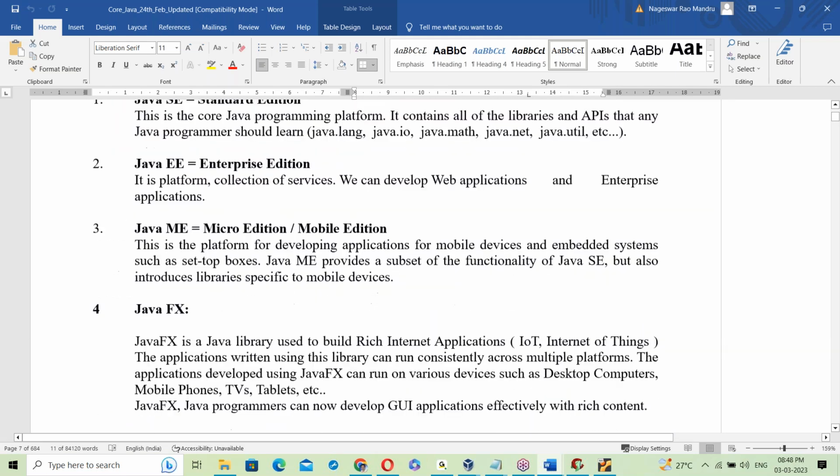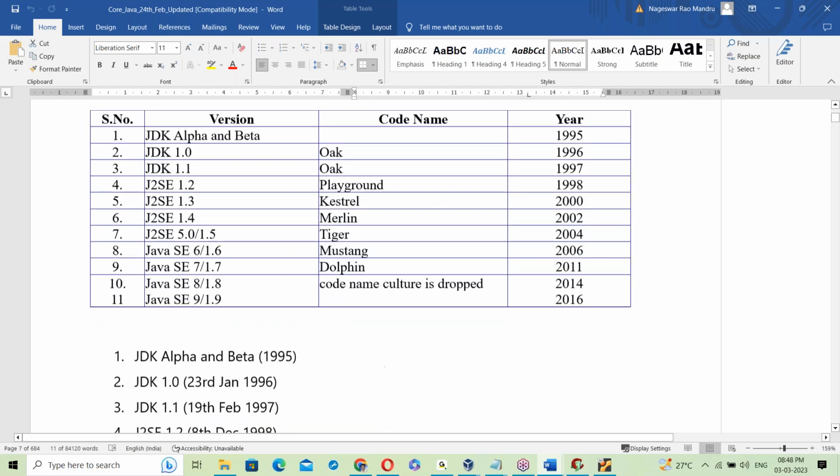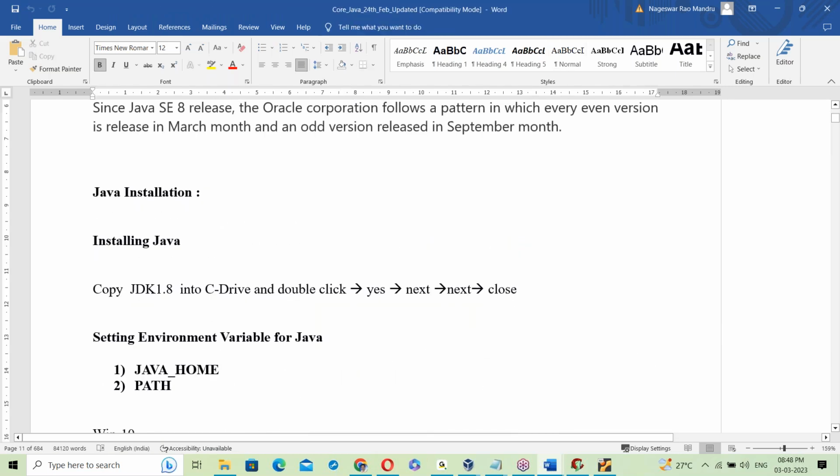So that's all about platform independence. Next topic: Java installation. Tomorrow I'll explain how to install Java, how to set up Eclipse, environment variables, and how to develop the first application. Tomorrow we finish the setup. Sunday you get time, so try to finish the installation on your system. Just utilize Sunday. From Monday onwards, programming starts.